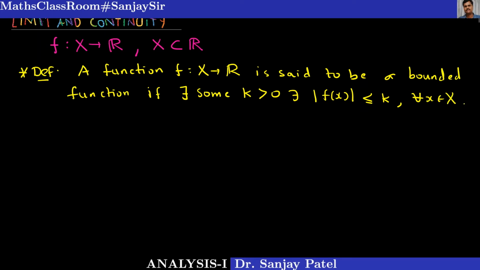So a function is said to be bounded if it satisfies this condition.